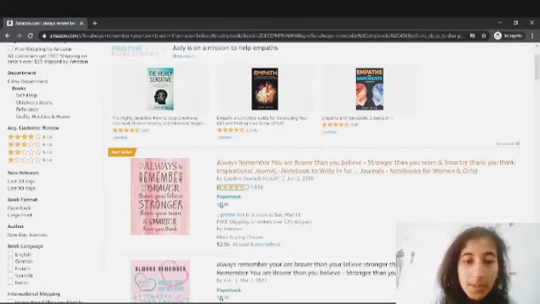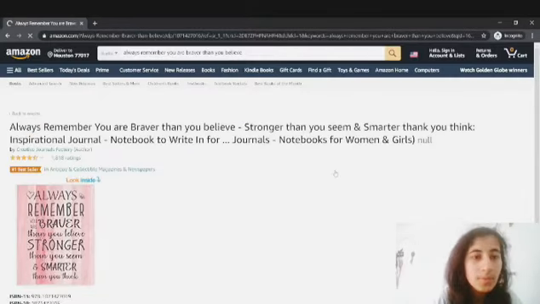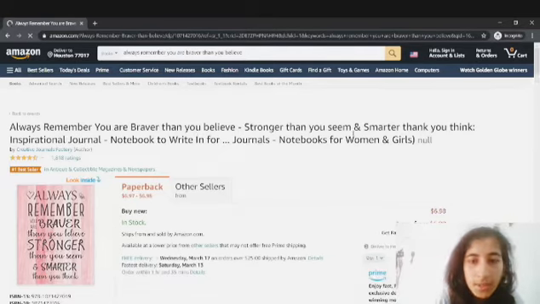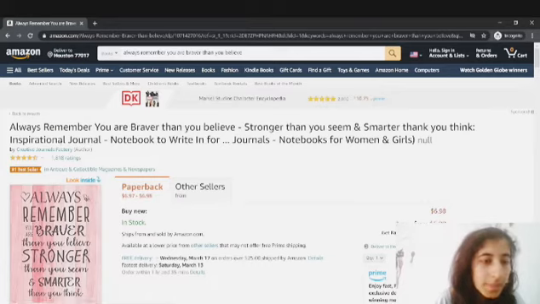Then the inspirational general is another keyword. Notebook to write in is another. Let me click on that, and we're going to see what keywords they are using in the title. So you can see, guys, always remember you are braver than you believe, stronger than you seem, and smarter than you think. Then the inspirational general, notebook to write in for generals, notebook for women and girls. So they are using so many keywords in their title.